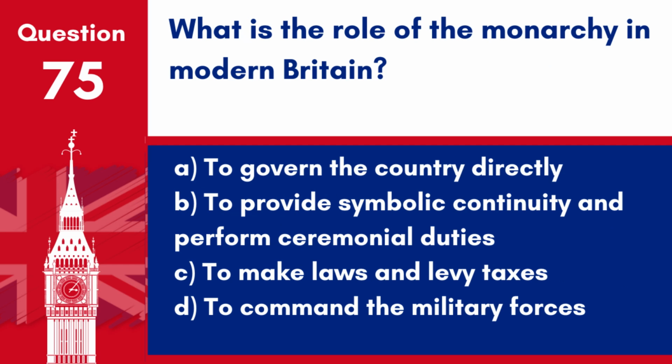Question 75. What is the role of the monarchy in modern Britain? A. To govern the country directly. B. To provide symbolic continuity and perform ceremonial duties. C. To make laws and levy taxes. D. To command the military forces. Answer. B. To provide symbolic continuity and perform ceremonial duties. The British monarchy serves a primarily ceremonial role today, symbolizing unity and national identity.